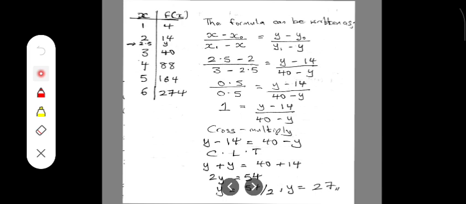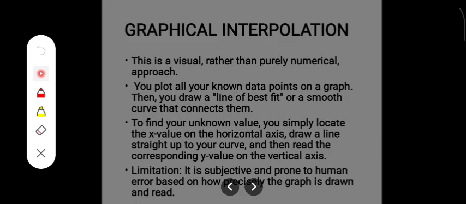So y equal to 27 is the value we get using the linear interpolation method. Now for graphical interpolation, this is a visual rather than purely numerical approach. You plot all your known data points on a graph, then you draw a line of best fit or a smooth curve that connects them. To find your unknown value, you simply locate the S value on the horizontal axis, something like this.